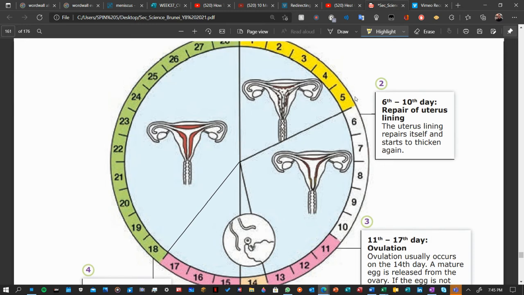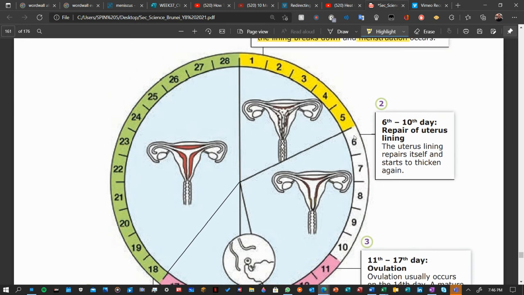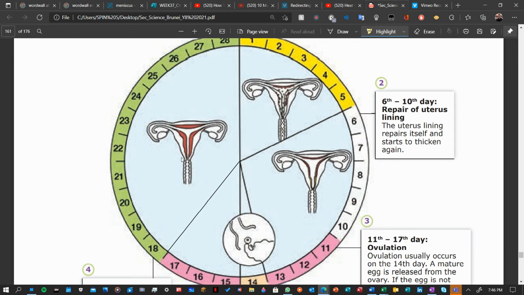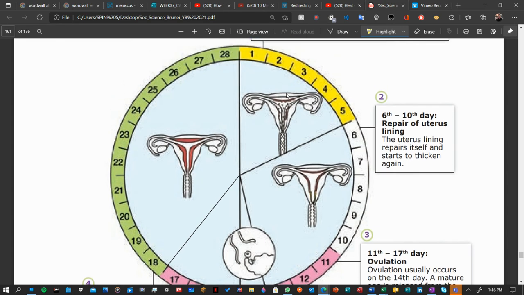So from day 6 until day 28 is for it to repair and become thicker, so that anytime there is a baby inside here, you are ready. If no baby, repeat the cycle again. If there is a baby, stop. It will no longer break down. Simple as that. So how do you get the baby?